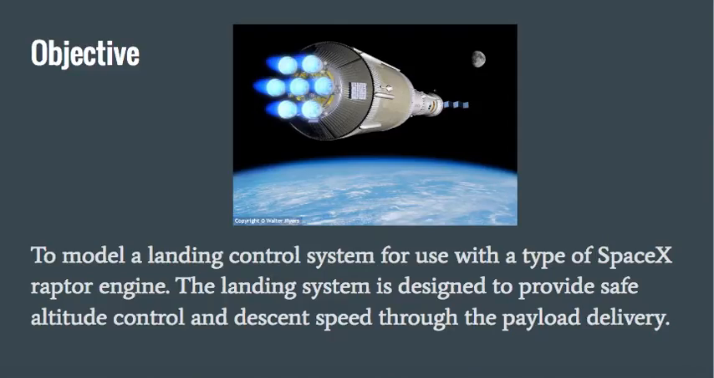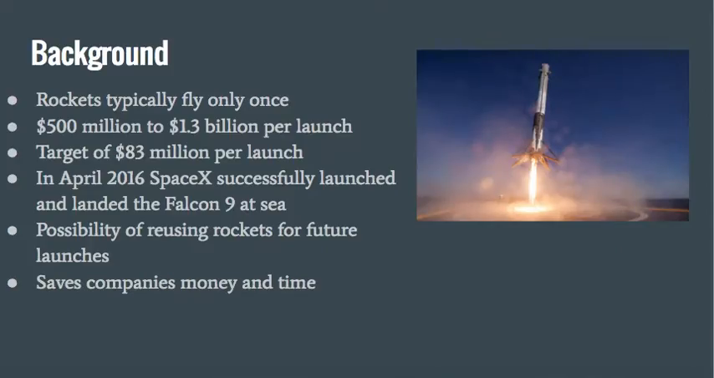Our objective is to model a landing control system for a SpaceX rocket. The landing system is designed to control altitude and descent speed through the payload delivery. Rockets are used for military, research, spaceflight, and rescue, but they typically only fly once and are very expensive. Currently, the one-time cost of sending a rocket to space is approximately $500 million to $1.3 billion per launch. The goal of companies like SpaceX is to reduce costs to about $83 million per launch.